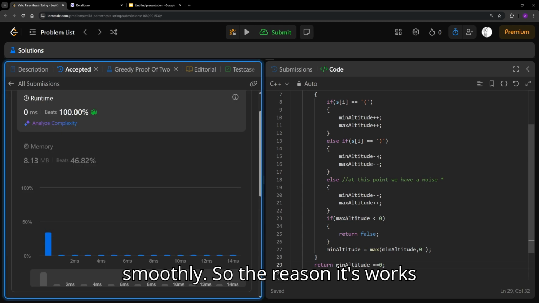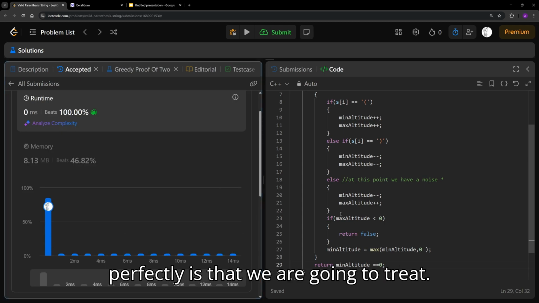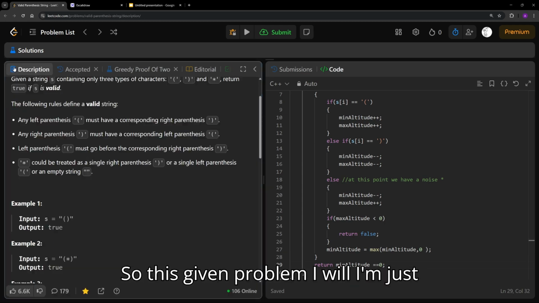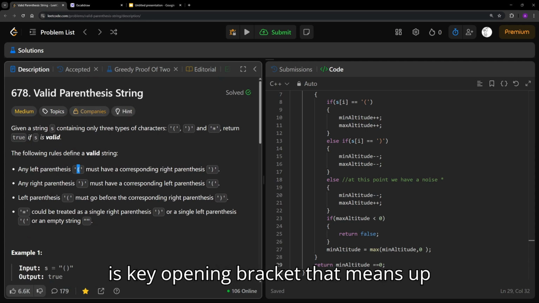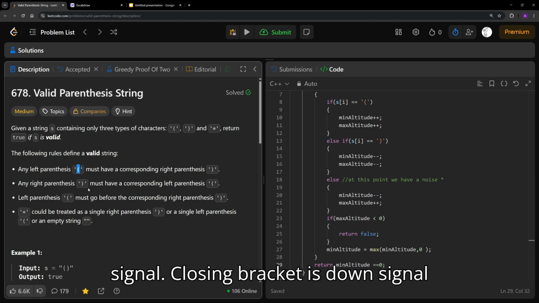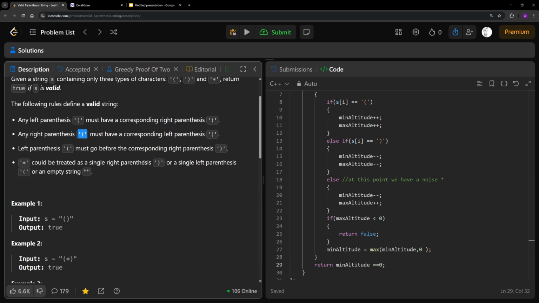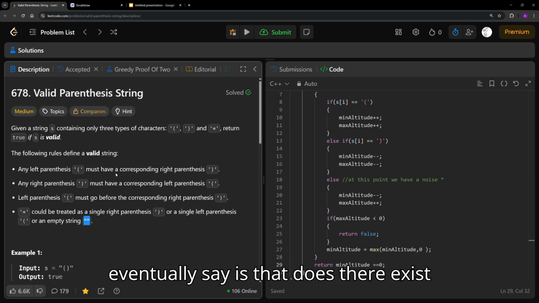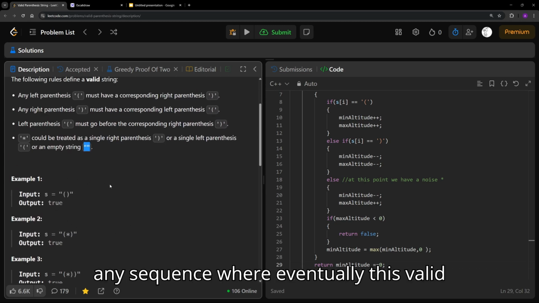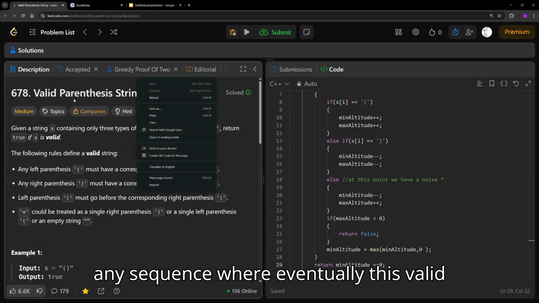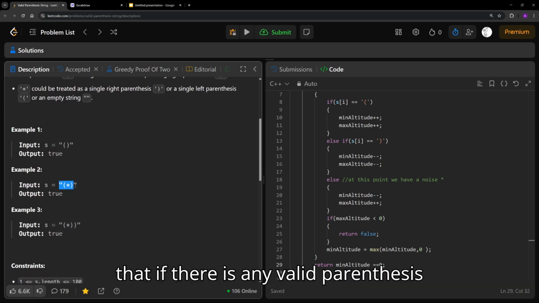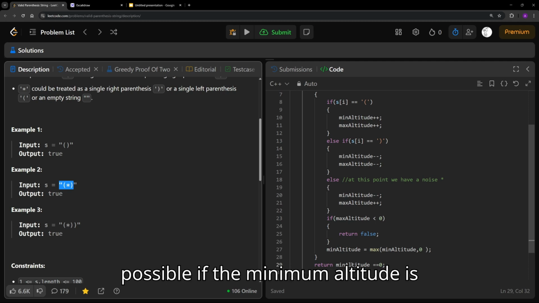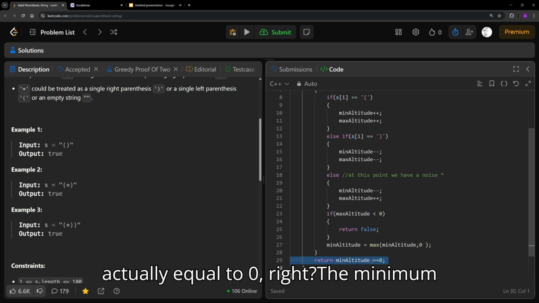The reason it works perfectly is that we are going to treat this given problem differently. This means now that the opening bracket is an up signal, the closing bracket is a down signal, and the star is a noise. Now what you have to eventually say is, does there exist any sequence where this valid parenthesis string actually makes sense? If there is any valid parenthesis string which is possible, that can only be possible if the minimum altitude is actually equal to 0, right?